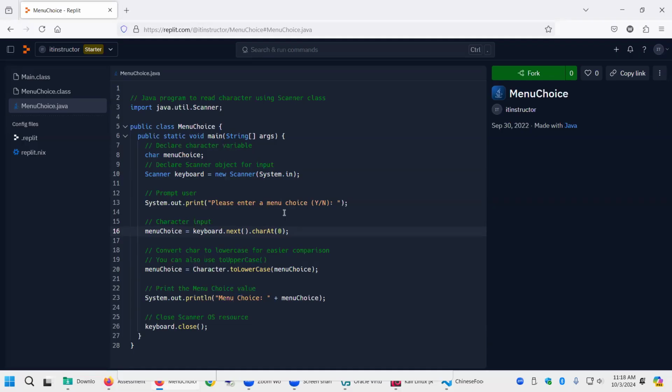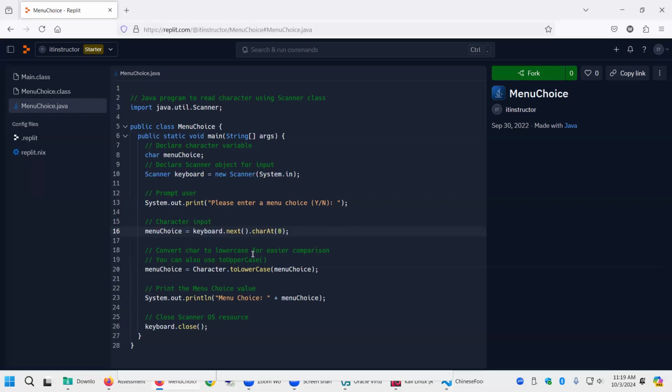If you have multiple characters in a string, you can think of it like multiple characters. So a string can somewhat be treated like an array. You have a 0 position, a 1 position, a 2, 3, 4. We want the first character typed in, which is the reason it has charAt(0). We're taking the first character typed in. In fact, it'll probably blow up if we type in 2, because we just want one character.